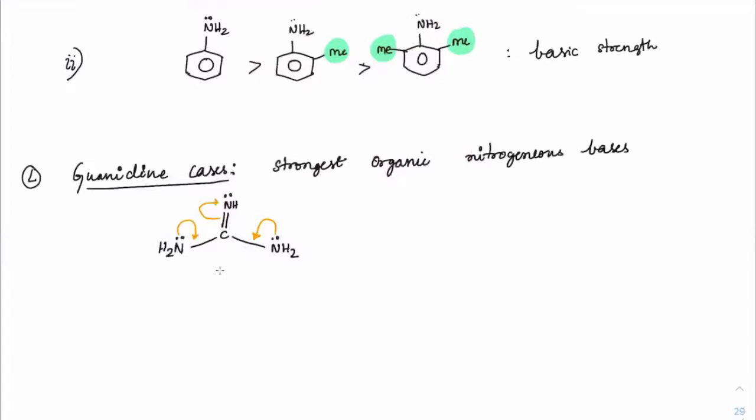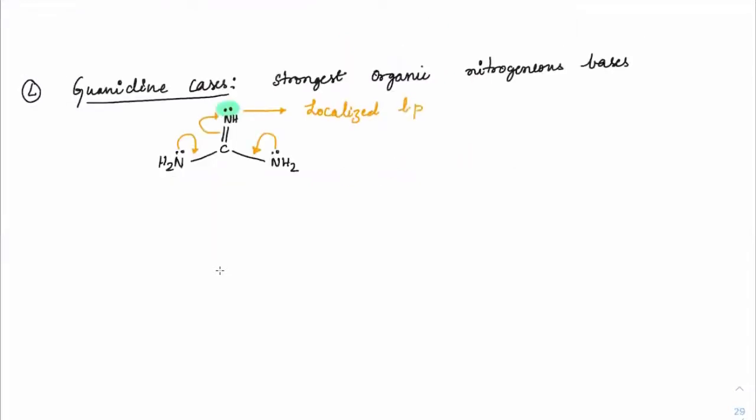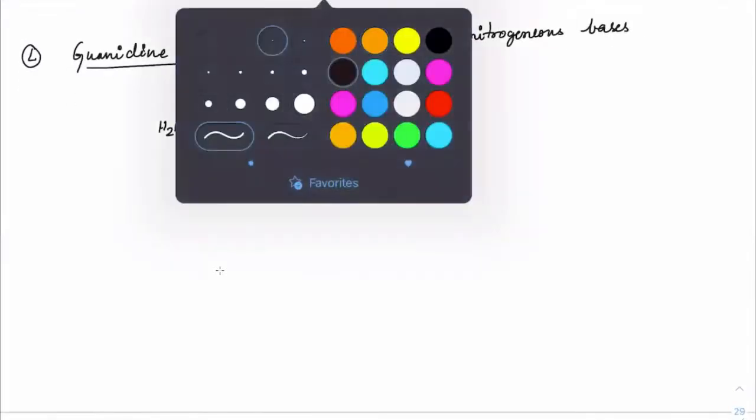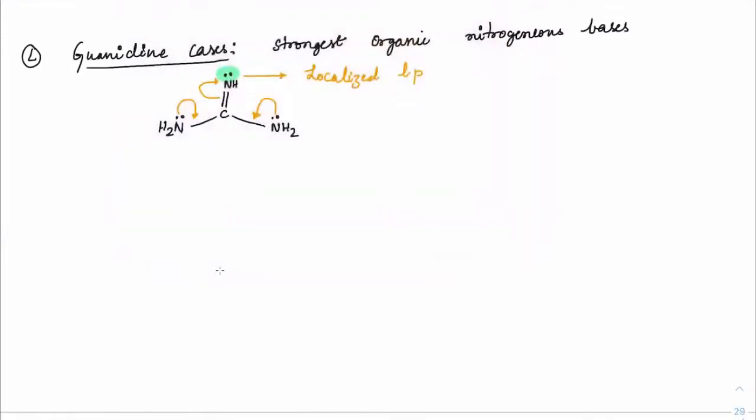Which brings us to the fact that this lone pair present on nitrogen is always localized. Since that is a localized lone pair, that is the one which will accept the H plus. Now imagine it has accepted H plus.